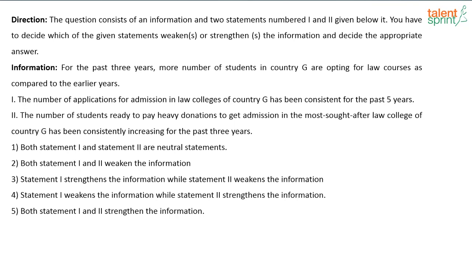But what is given in the information that is given to us, for the past 3 years there has been an increase. So if last year there is 1000, this year it has become 2000 or 1500. Basically there is an increase from year to year. That is the information given to us. But the first statement is contradicting that, right? It is saying it has been constant throughout, or consistent throughout. So the first statement actually weakens the given information. So this is actually weakening the given information.